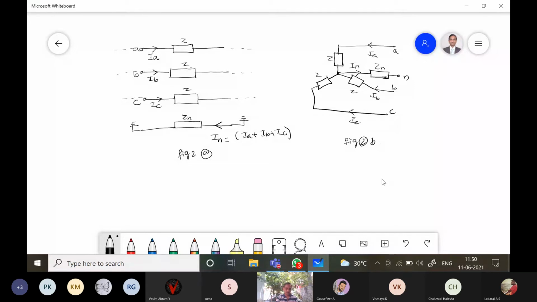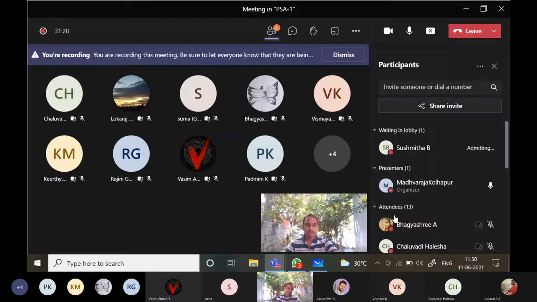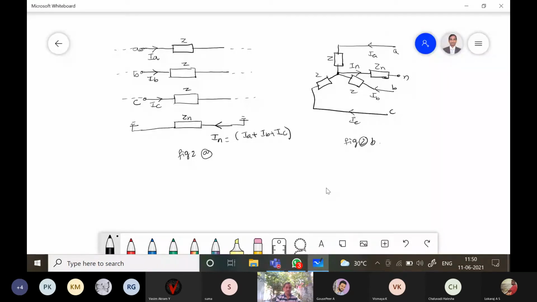Okay, now we can write the voltage drops. Apply KVL here. Then your voltage drop will become, so I will write VA. So that is voltage between A and N, VAN.